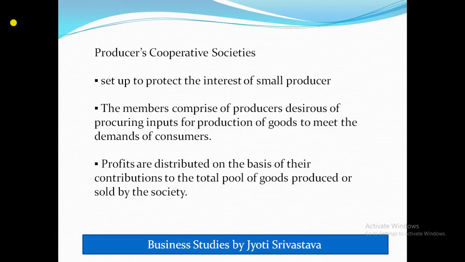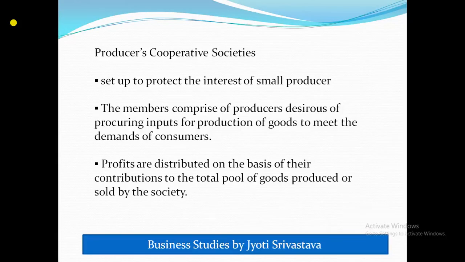They do not have proper machines to produce the goods, and because they are very low income, they are not even able to hire some people. So suppose one person is able to manufacture like 10 toys in a month.